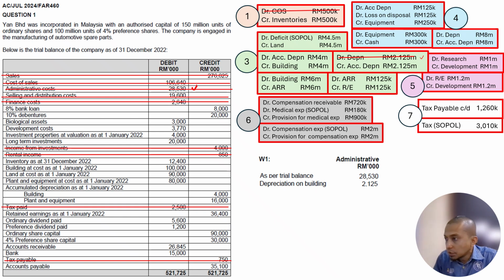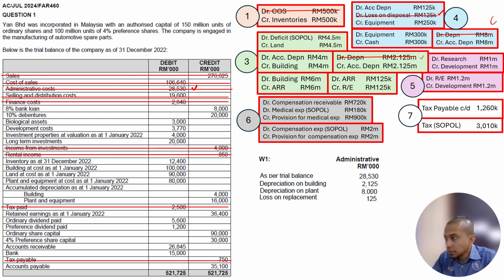Next, try to look again. Depreciation on plant, number 4, 8 million. Next, what do you have? Loss on replacement, so do that first: 125,000. After you put it, we cancel it.